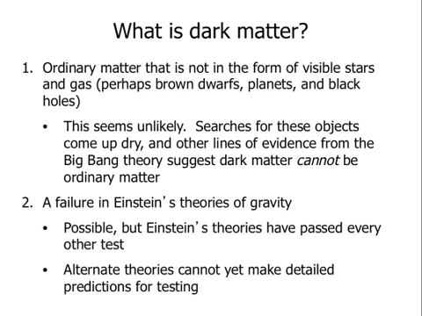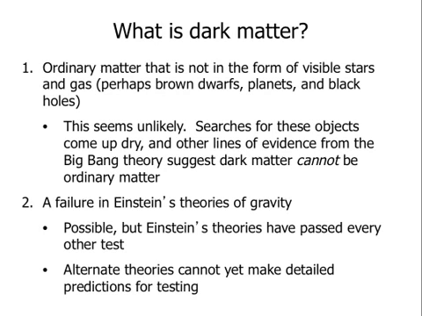Second, the Big Bang Theory makes predictions that have been borne out in observations, and we'll be talking about this in a couple of weeks. But the Big Bang Theory predicts how much ordinary matter should be in the universe, and we see that much ordinary matter.